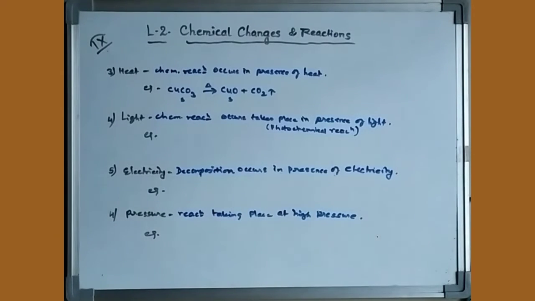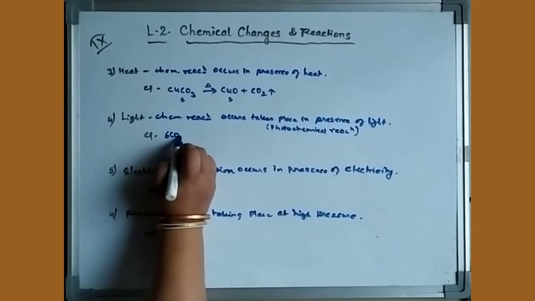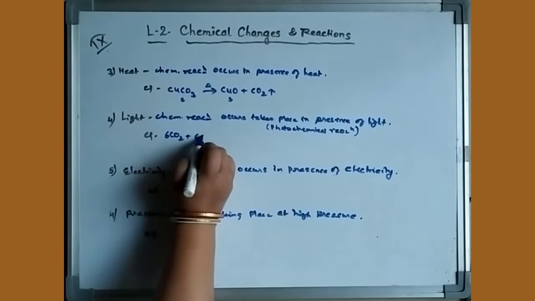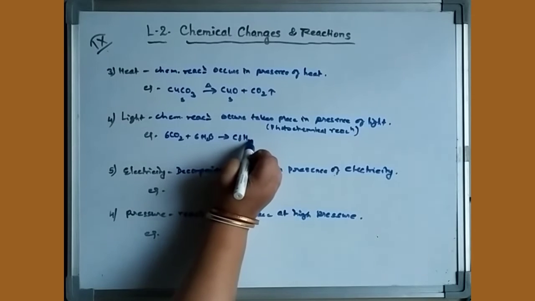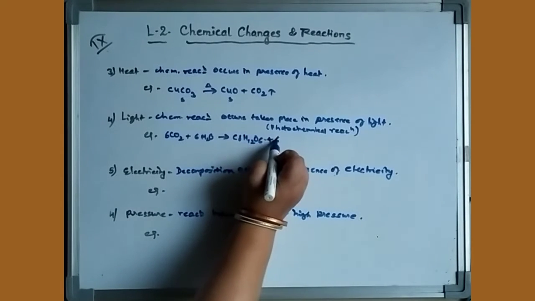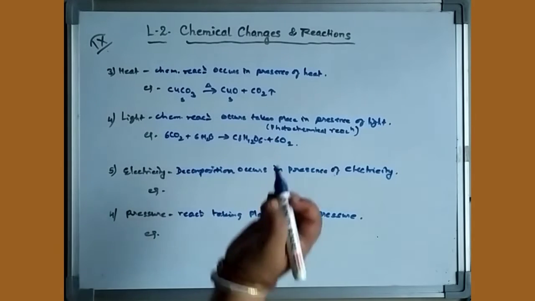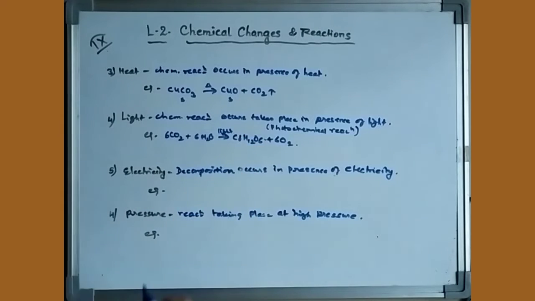Now take an example of this. In the presence of light, a very good example is our photosynthesis. That is 6CO2 plus 6H2O gives C6H12O6 plus 6O2. You are all the time doing this photosynthesis process, and it proceeds in the presence of light.